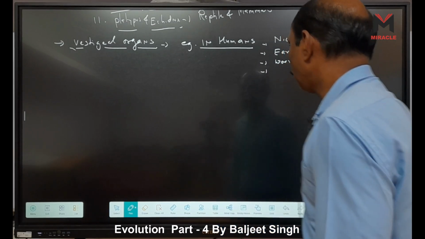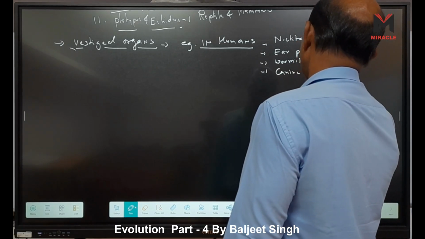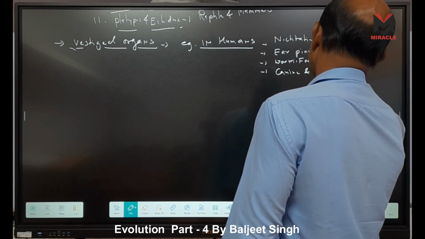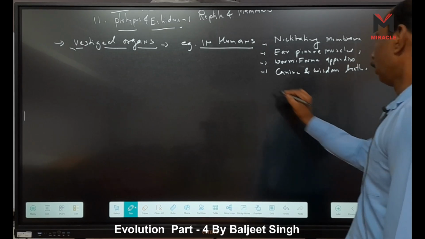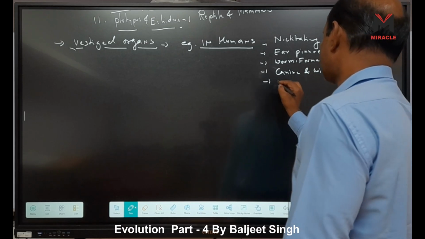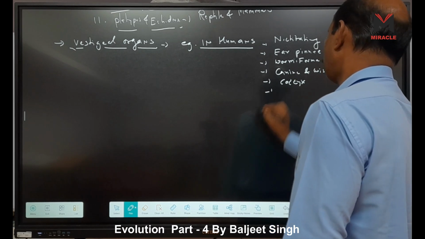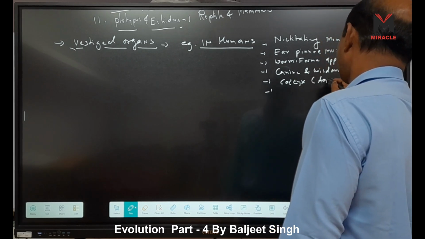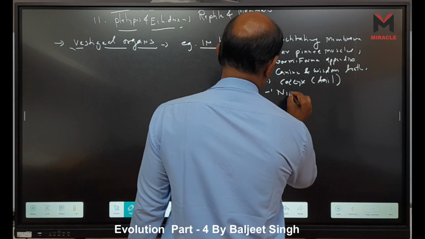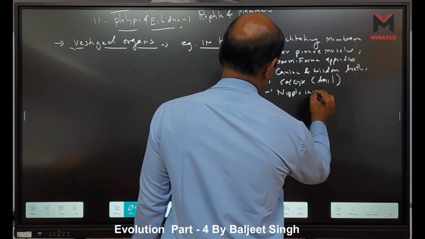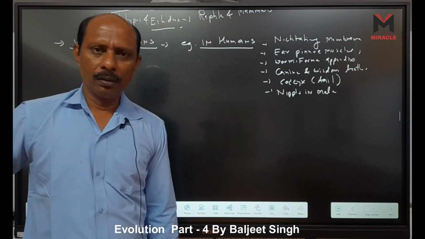Fourth, we can say the molar, canine, and wisdom teeth. Wisdom teeth are the third molar teeth. Another one is the coccyx, the coccygeal vertebra, which means the tail. Then nipples in males. So these are some examples of vestigial organs in humans.